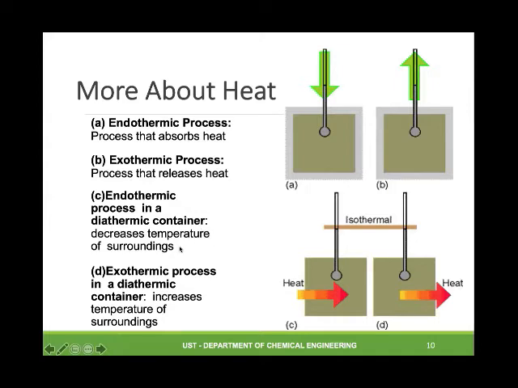It decreases the temperature of the surroundings. While an exothermic process in the diathermic, it increases. Since this releases heat, it increases the temperature of the surroundings.